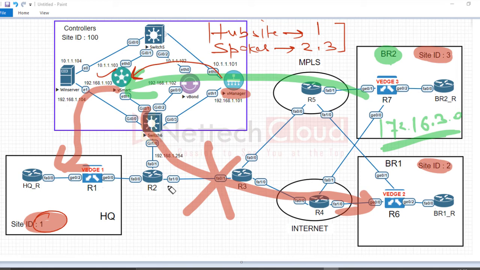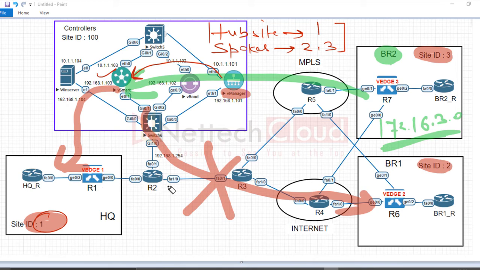In the backend, I mean, we haven't done that. We have just specified spoke and the hub site, right? But behind the scene, what must be happening? A kind of route filtering. It means prefixes of one site are not advertised to another site, but they all are advertised to the hub site.